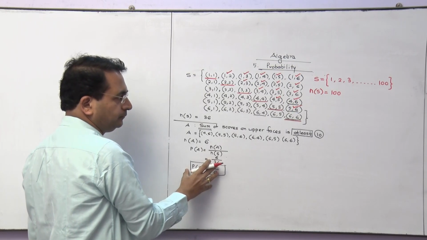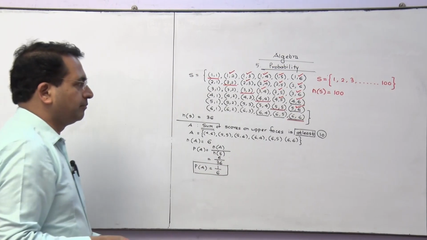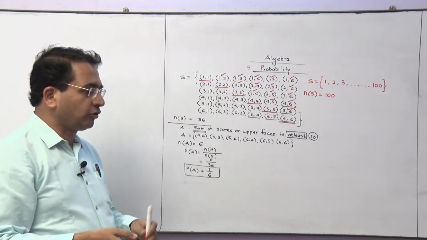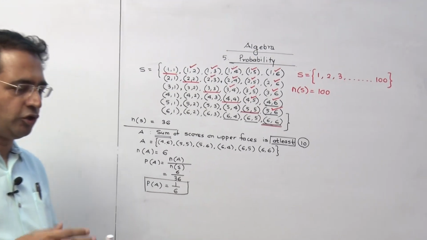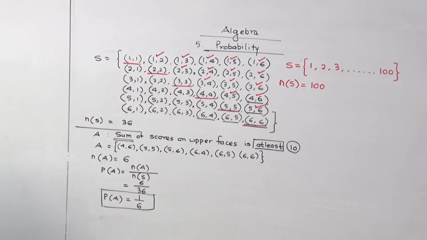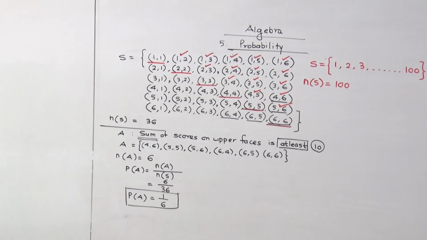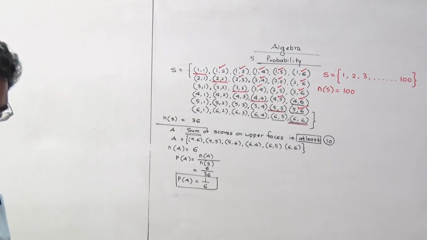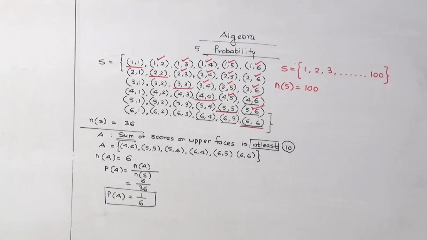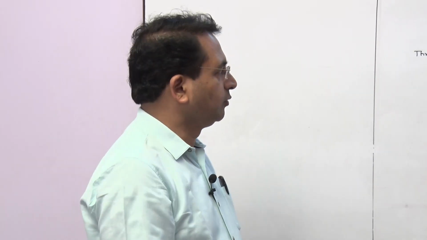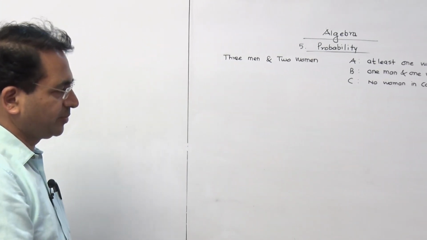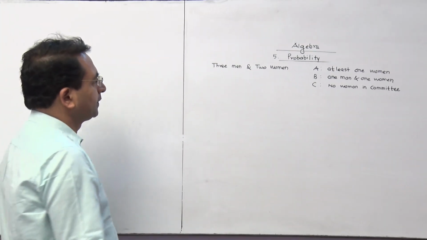Let us take one more example on forming committees. That is also a question covered in your textbook, and the majority of students have some problem related to that. So let us solve that problem on probability. Okay, we will take one more example. This is also an important question from probability which is expected in your board exam.